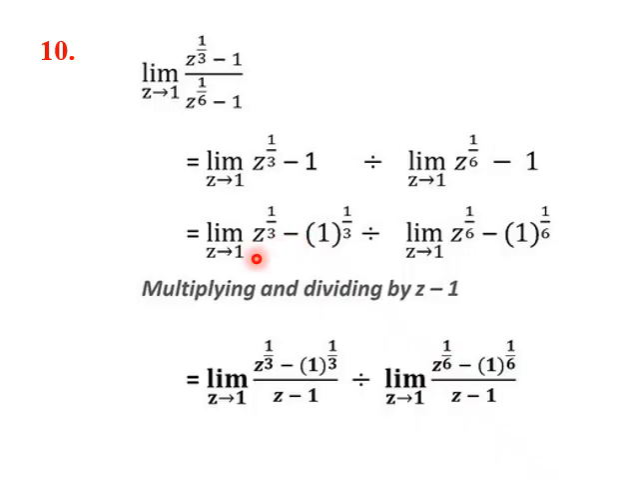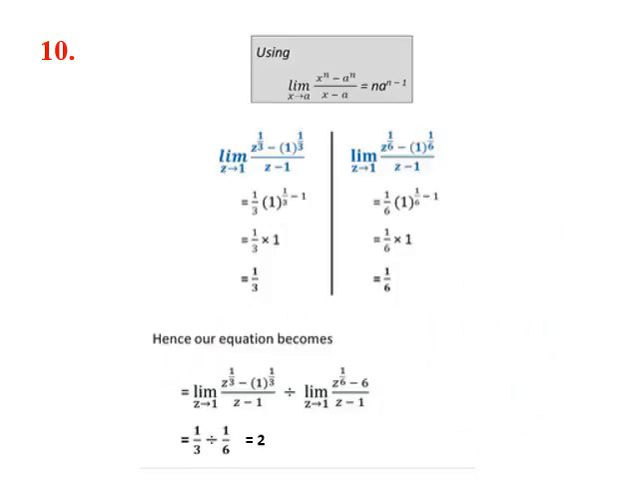So we divide each numerator. This is the numerator term, this is the denominator term. So both terms we can divide by z minus 1. Because the limit is z tending towards 1, we divide by z minus 1 on both sides. So we get like this. Now this is coming in the standard form, which is limit x tending towards a of x power n minus a power n by x minus a is n a power n minus 1. So this is in the standard form.